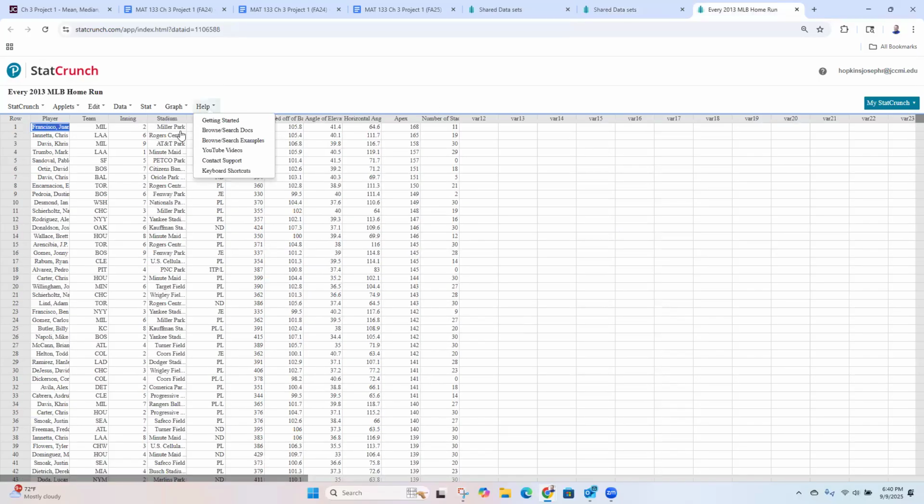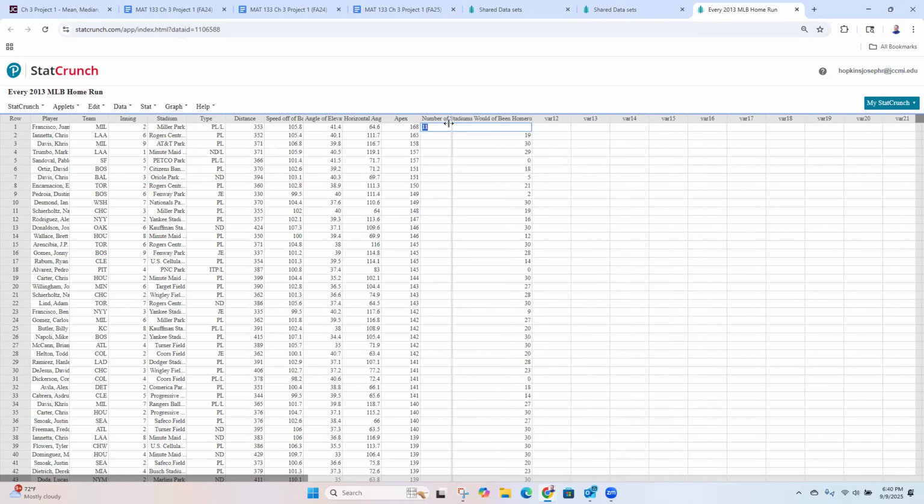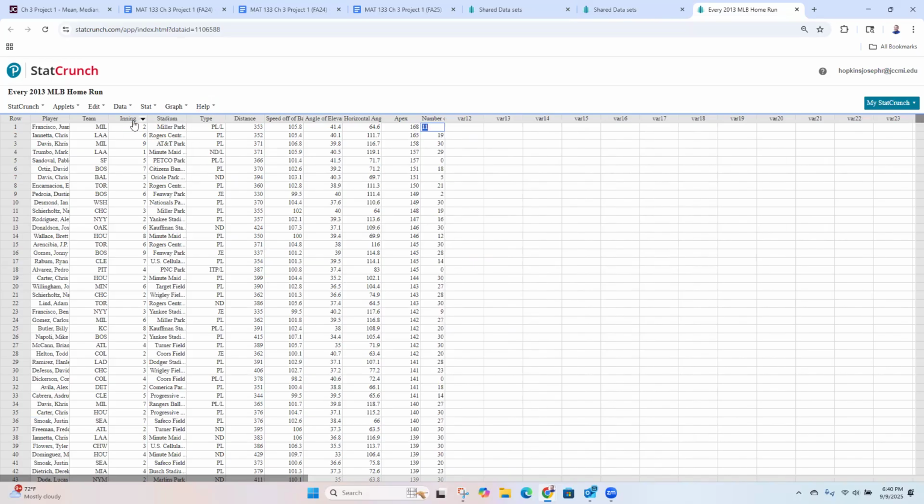And I need to have a column that's numbers, but numbers I can do math on. So I've got a couple of options here. I've got inning, distance, speed off the bat, angle of elevation. Most of these will work. What's this one? Number of stadiums would have been home run in. Okay, that's weird. So this one, inning, is probably not going to work. If I look at the two and I look at the six, I guess you could say that the six is later in the game, but you can't really subtract those and say that means something. But this one, distance, I can definitely do.